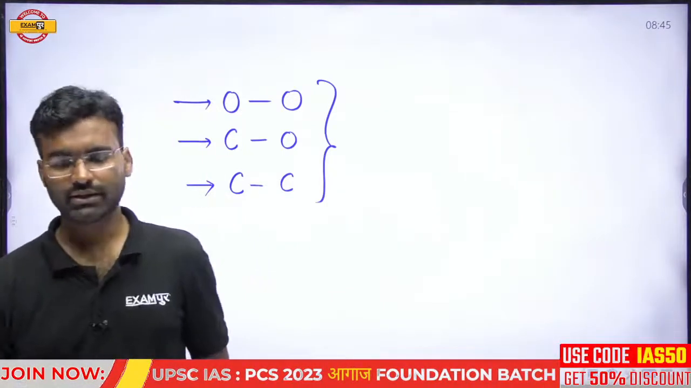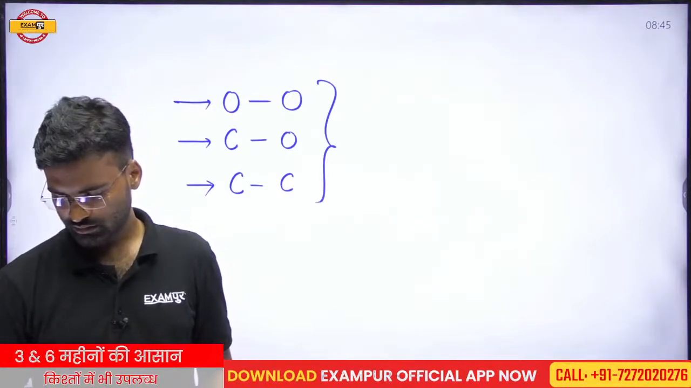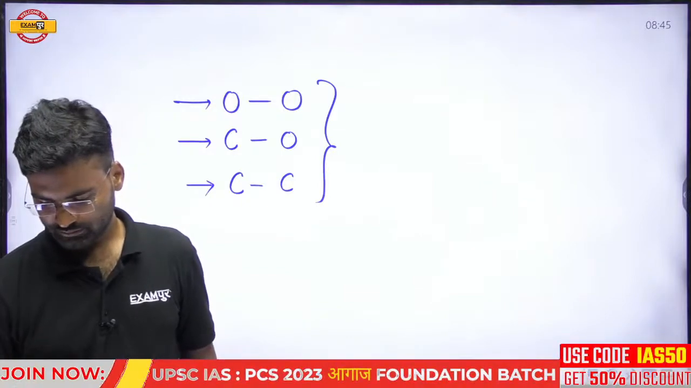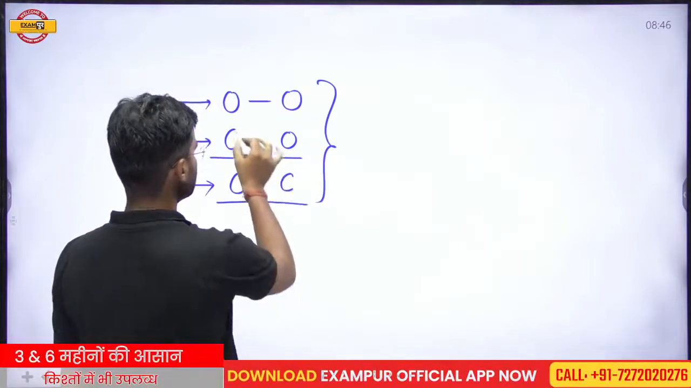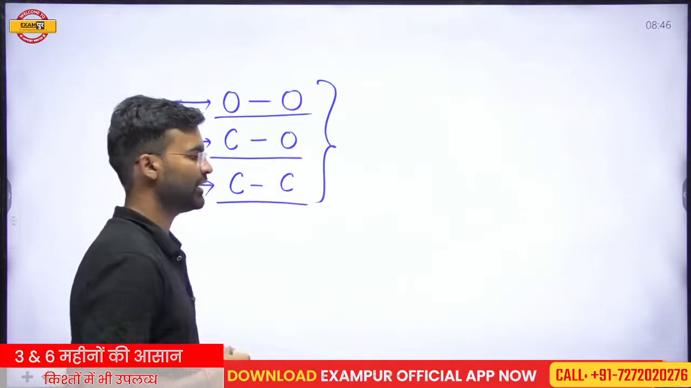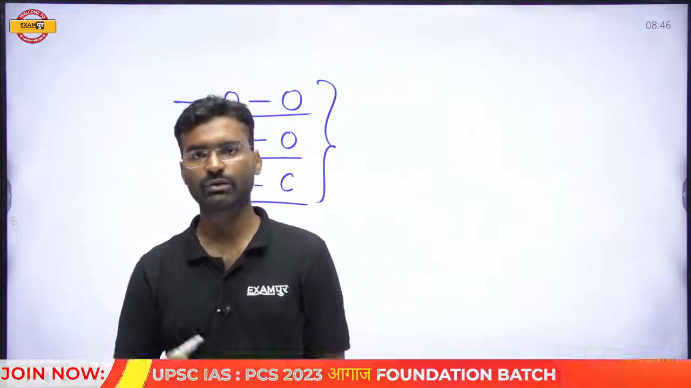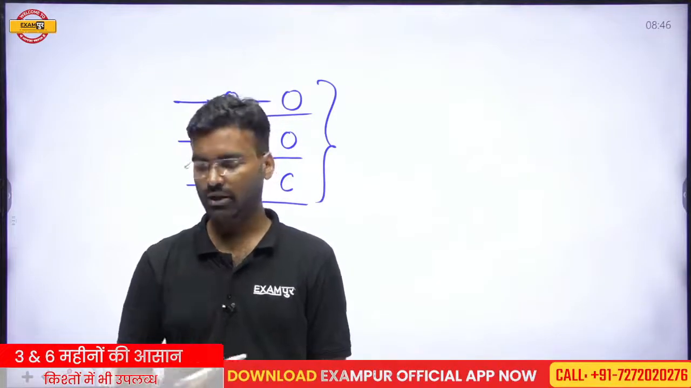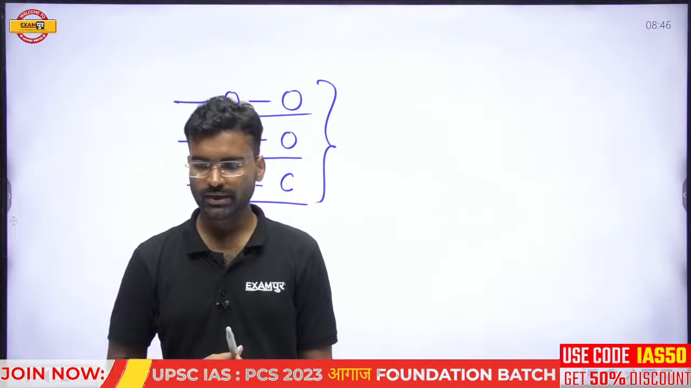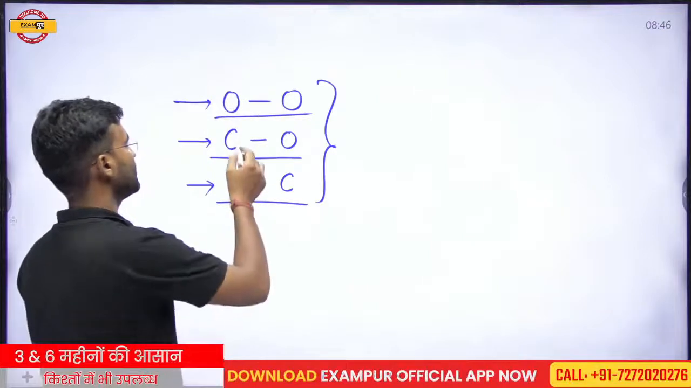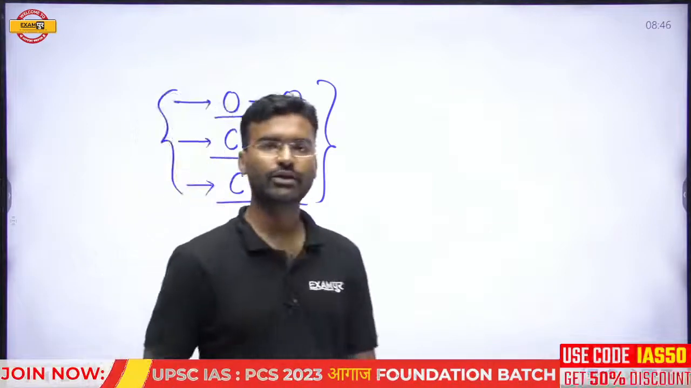Okay, so there are three possibilities in the convergence. When two continental plates converge, what will happen? Which type of landform will develop? What will happen when one continental and one oceanic plate converge? And what will happen when one oceanic and one oceanic plate converge? We will discuss these cases in the next session.